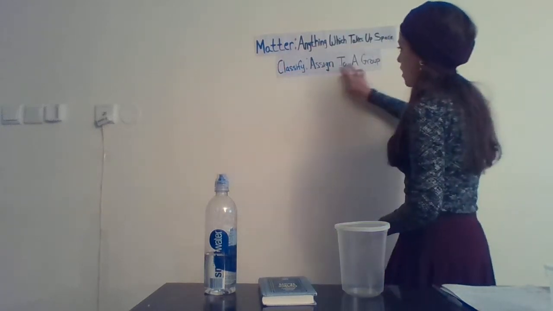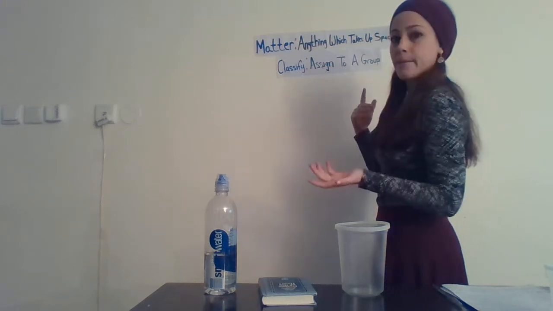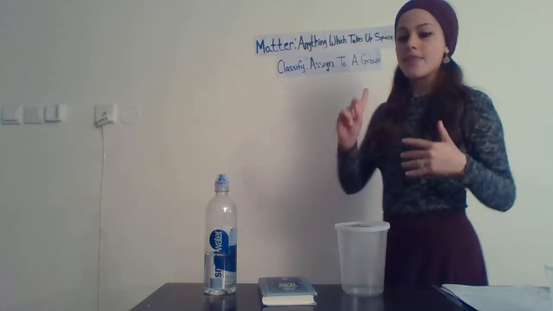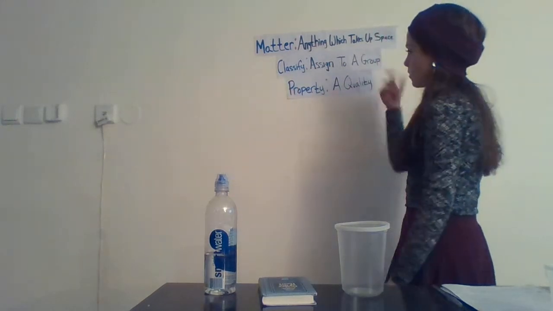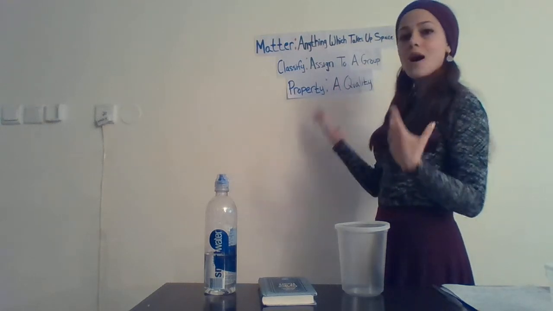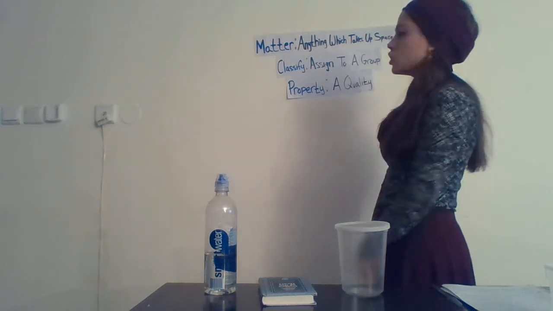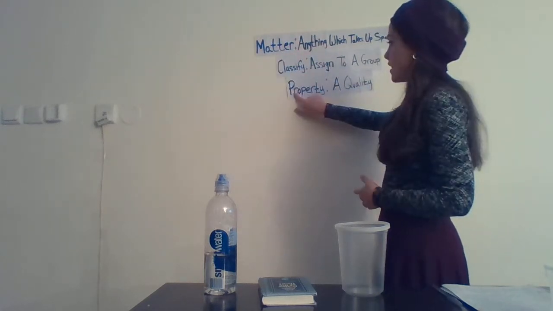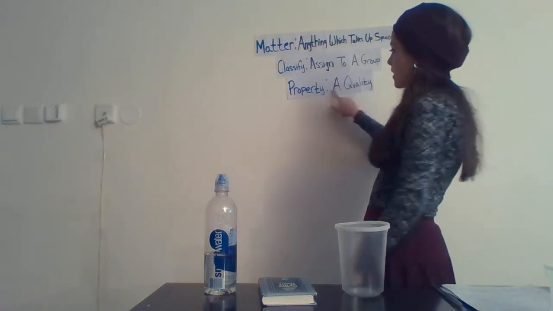Classify means to assign to a group. Repeat it. Classify. Assign to a group. For example, I classify, or assign to a group, a dog as an animal. And the next word is property. Property is a quality. Repeat. Property, quality. So, for example, a quality of a dog, or a property of a dog, would be its dark fur. So what we're trying to do is classify, or assign, matter into one of the 3 states, either solid, liquid, or gas, based on its property.